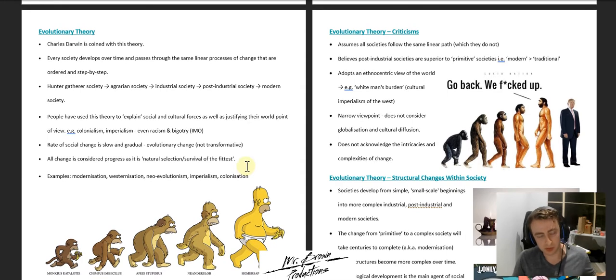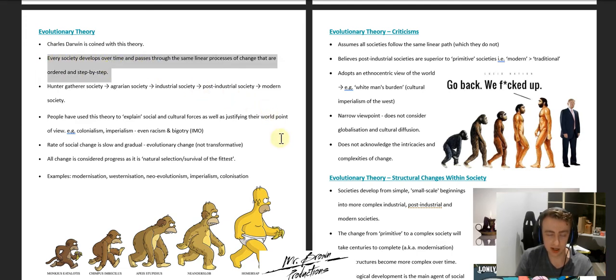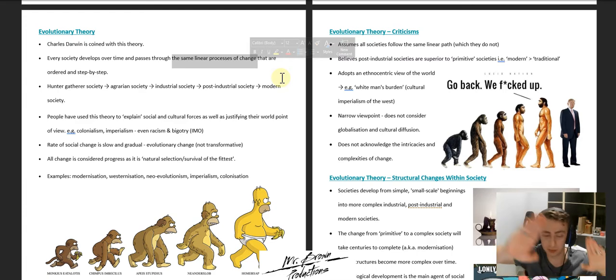So the reason we are applying this theory to society is that it's used to explain a type of change, obviously called evolutionary theory. The idea of evolutionary theory is that every society develops over time and that they all pass through the same linear processes of change that are ordered and step by step. That's a really important thing to highlight. According to evolutionary theory, all societies go from point A to point B.